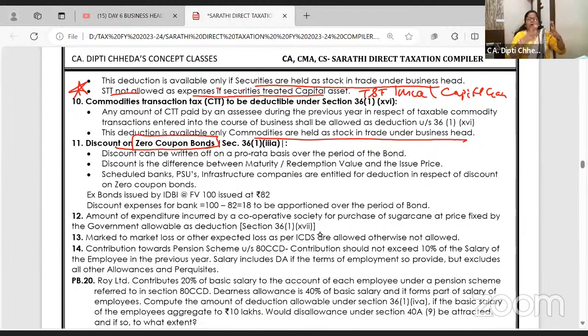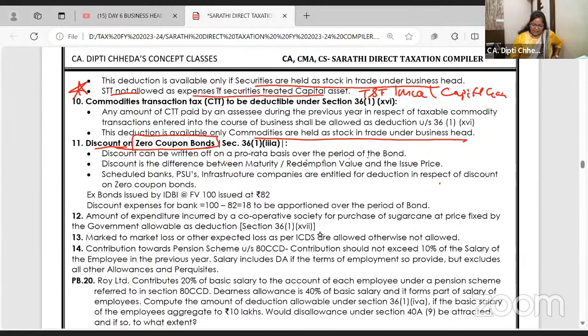When you put the money in bonds, your money is locked for 5-6 years. You get interest and your maturity principal. है ना? ठीक है? Right? So now, zero coupon bonds means those bonds in which you will not receive interest twice a year. And these are issued at discount. Discount can be written off on a pro rata basis over a period of bond. Discount is the difference between maturity value and the issue price. Scheduled bank, PSUs and all, like IDBI, deep discount bonds. ऐसे जो चलते हैं ना?